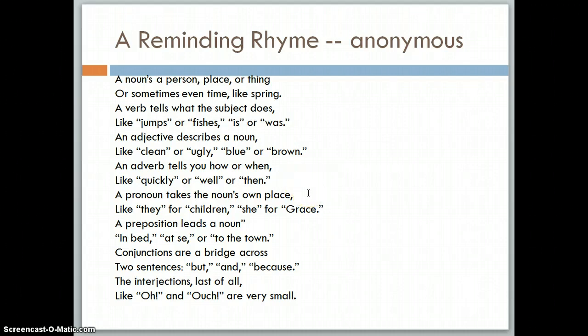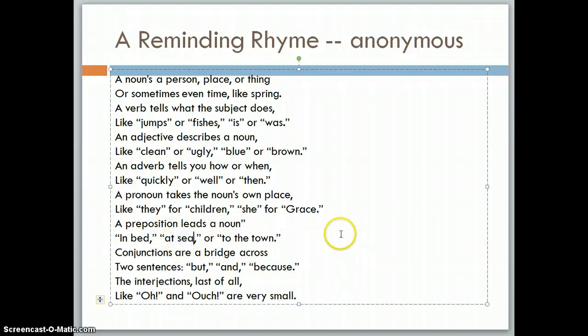A pronoun takes the noun's own place, like they for children, she for grace. A preposition leads a noun, in bed, at sea, or to the town. Conjunctions are a bridge across two sentences, but, and, because. The interjections, last of all, like oh and ouch, are very small.